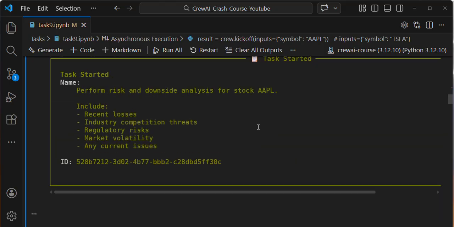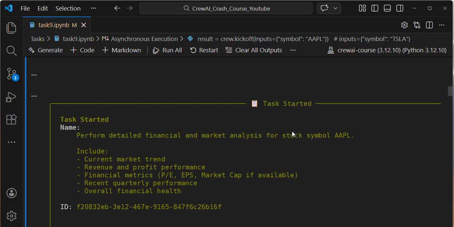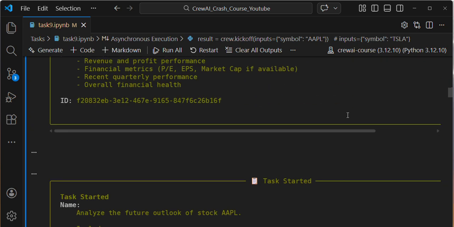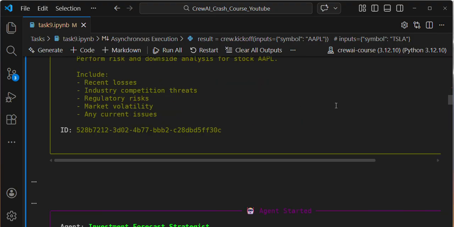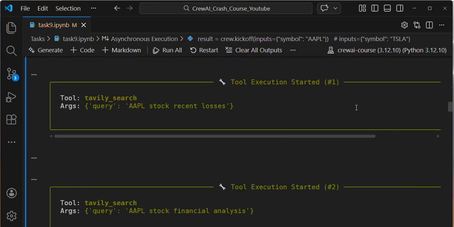Concurrently. In my previous videos, I briefly explained how the agent runs sequentially, one by one. Here it will not run one by one. If you see, task 1 started, task 2 started. Agent 1 started, task 3 started, agent 2 started, agent 3 started. Here the tool call will be called automatically.